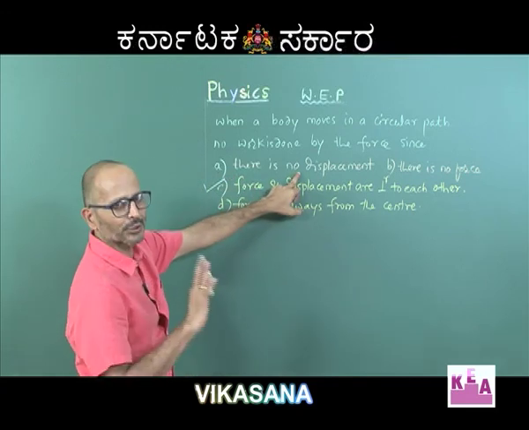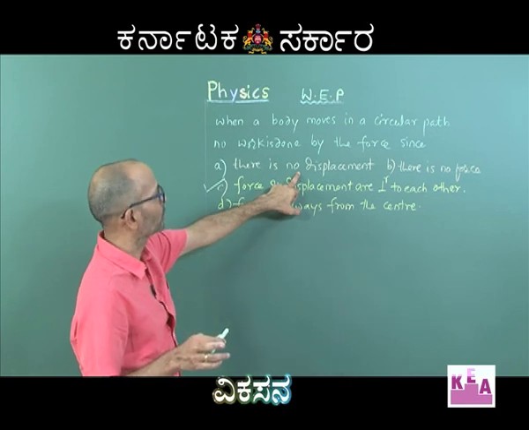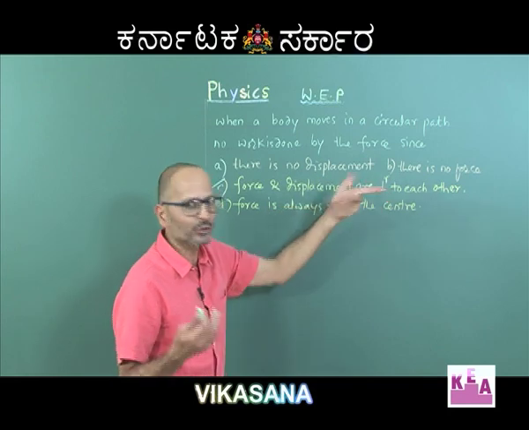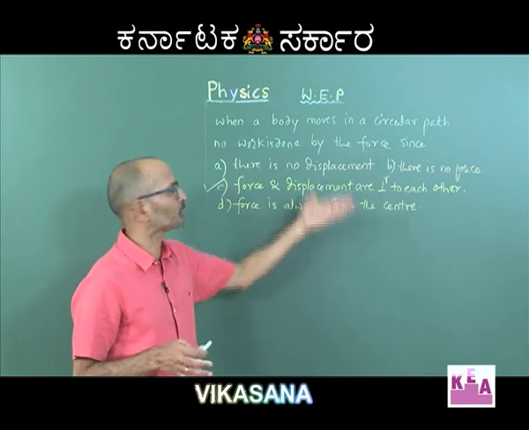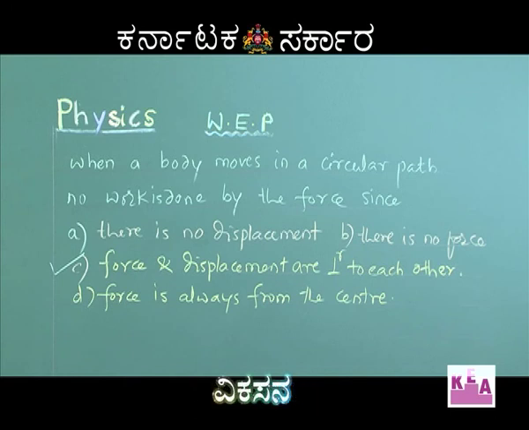There is no displacement is wrong, because I told you even if it is a quarter circle or a part of a circle also, the answer is going to be this. So, there can be a displacement. There is no force is ruled out, because if there were to be no force, why should the particle undergo a circular motion? Fine. And then force is always from the center? No, it is always directed towards the center. Fine. So, correct answer is C.